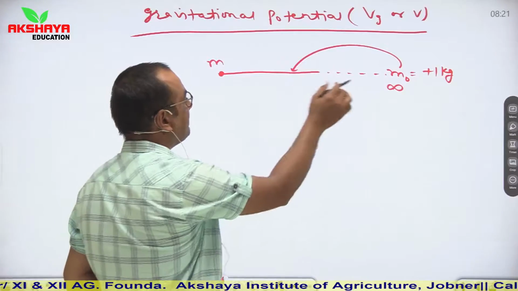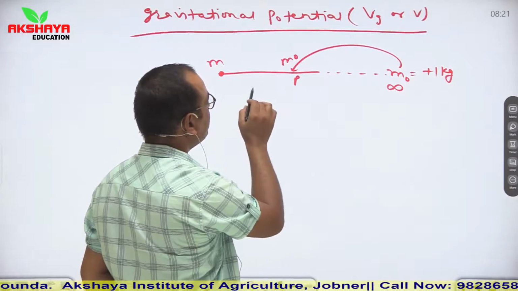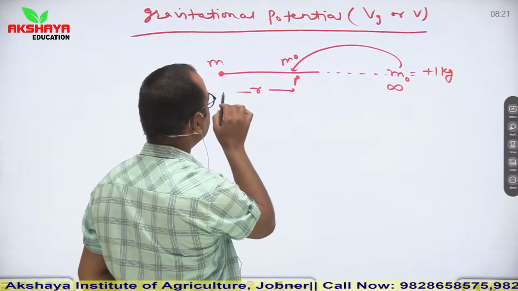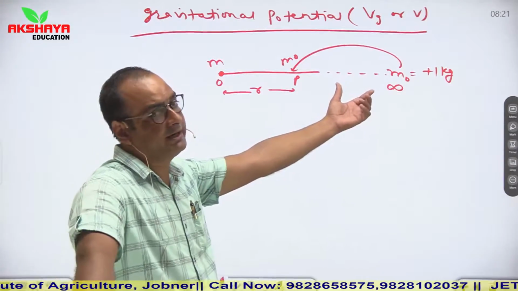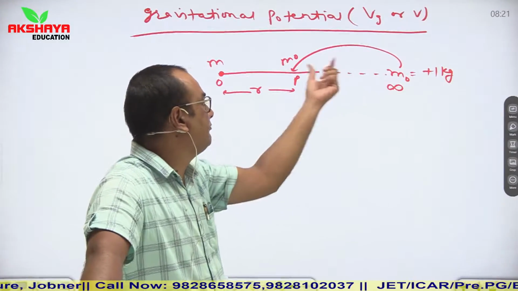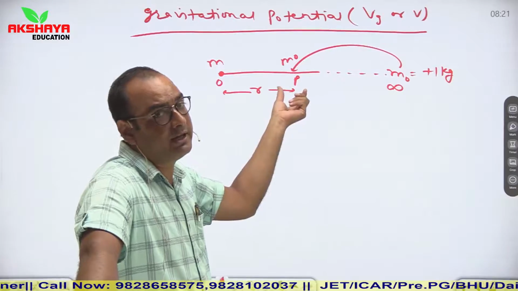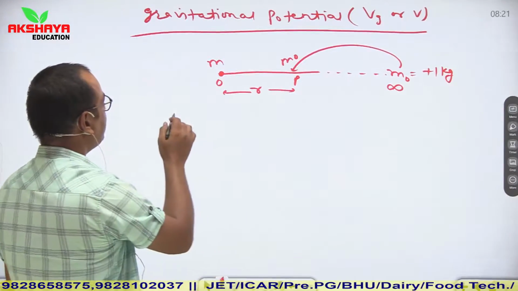Let us say we are placing this m naught at this place P, which is situated at r distance. This is point O. Then the work done in establishing this object of plus 1 kg mass from infinity to any point situated in the gravitational field of another object, how do we define gravitational potential?